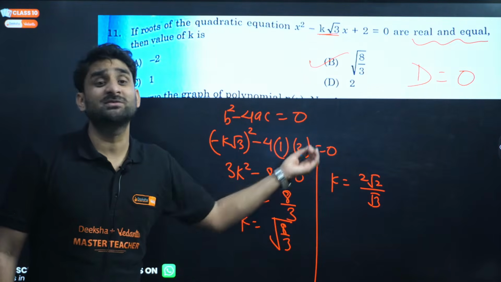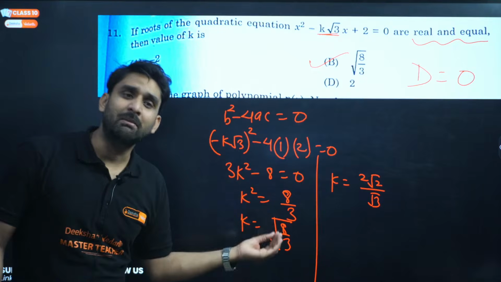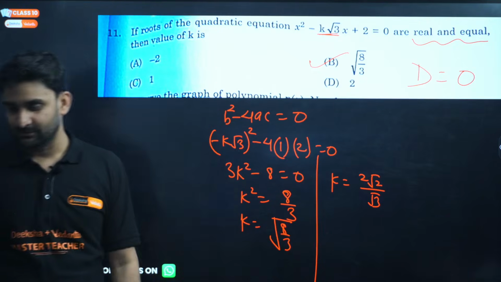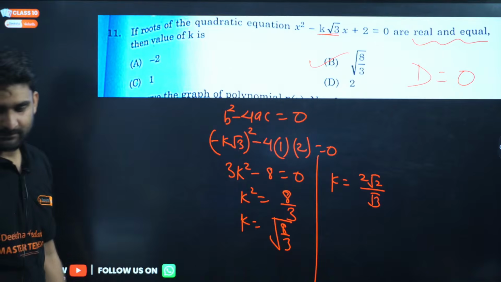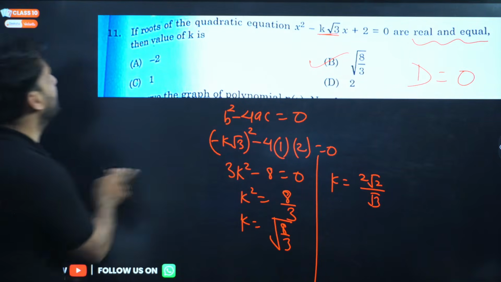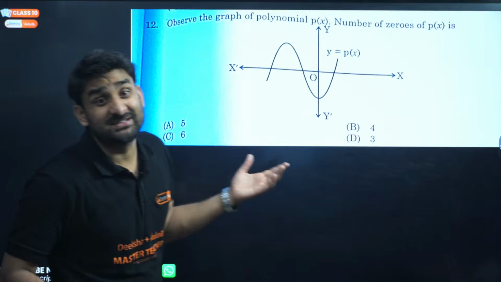So option number B will be correct for this question. Very easy. Take discriminant is 0, and once you take discriminant is 0, you have B, you have A, you have C, put the value, get the answer. Okay, moving to the next question.